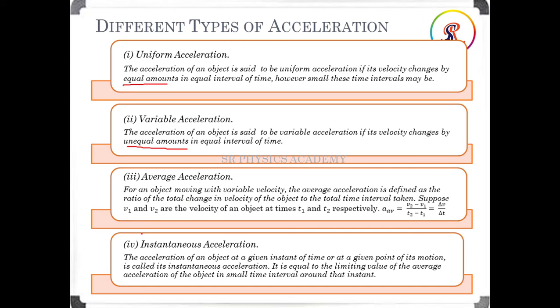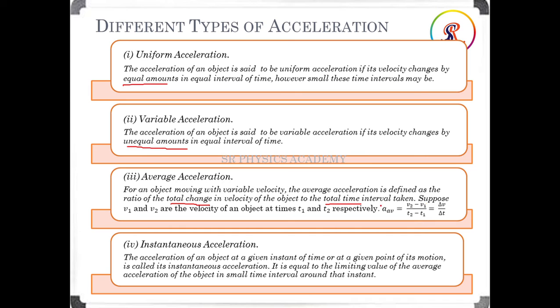Next is average acceleration. For an object moving with variable velocity, the average acceleration is defined as the ratio of total change in velocity of the object to the total time. As we know, average acceleration is the change of velocity over a period of time. Then we can calculate it easily: we have to calculate the total change in velocity by the total time taken.